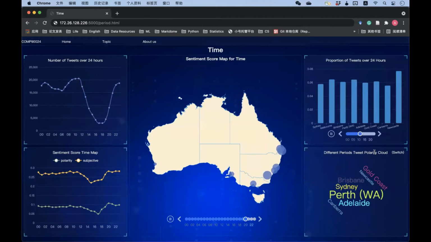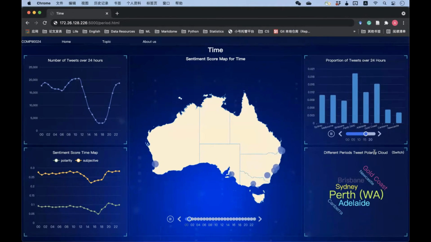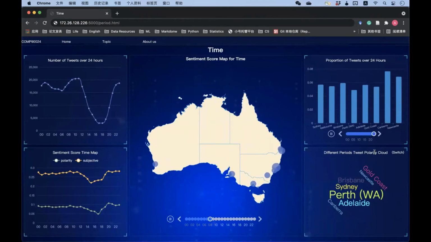The graph below demonstrates the change in polarity and subjectivity over time. From 0 o'clock to 12 o'clock, the change in sentiment score is marginal. However, we could observe a clear decreasing trend after 12. The most unhappy hour during the day is 5 p.m., but people recover from that quickly. In the middle and top right-hand corner of the page, we have an hourly demonstration of the change in number of tweets and sentiment score. We will not go into detail here.